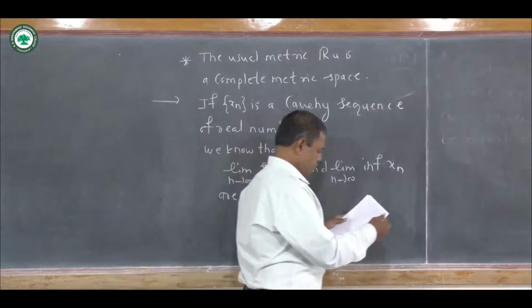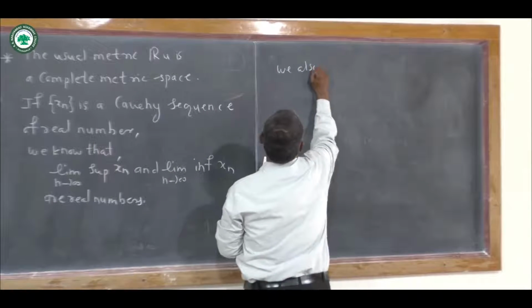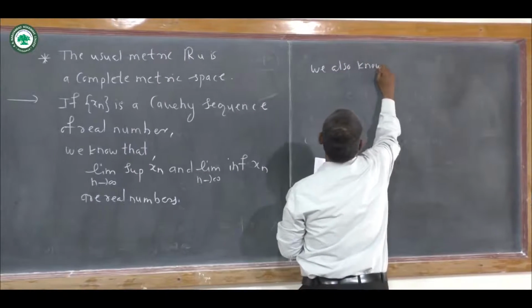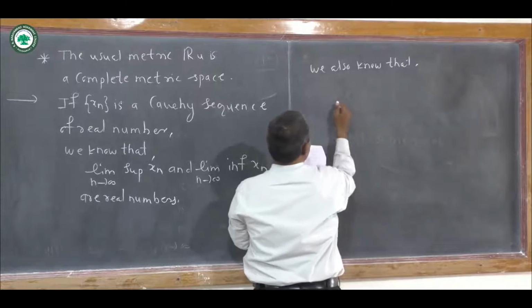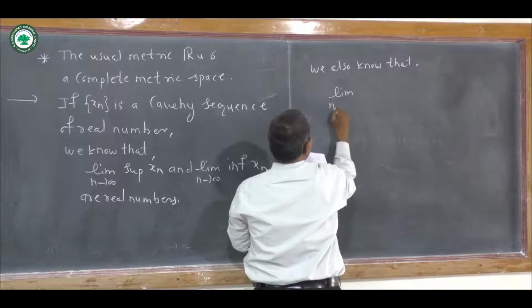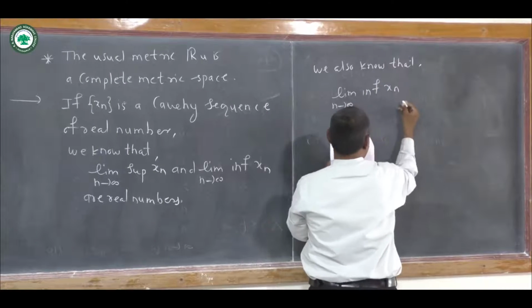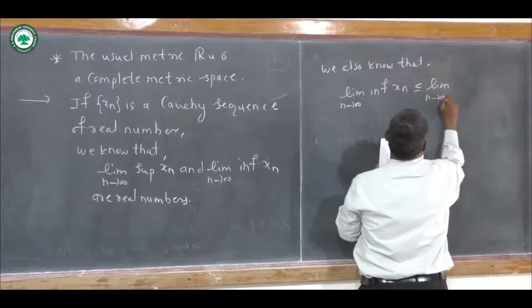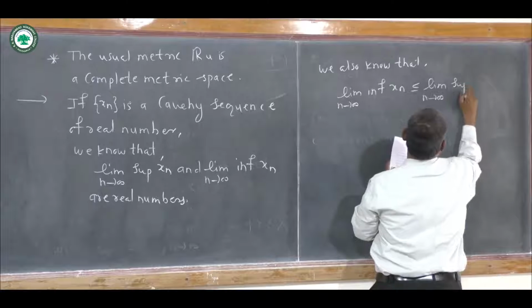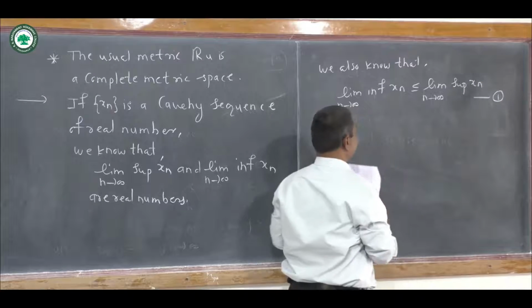Now we also know that limit n tends to infinity of inferior of xn is less than or equal to limit n tends to infinity of superior of xn. Say this as 1. This is the first inequality.